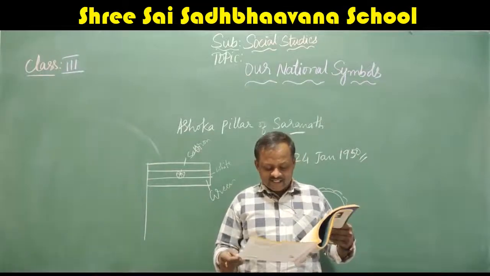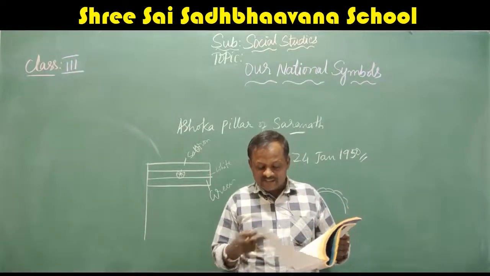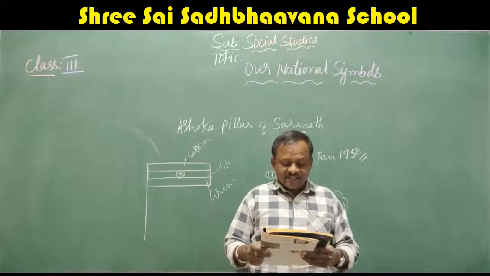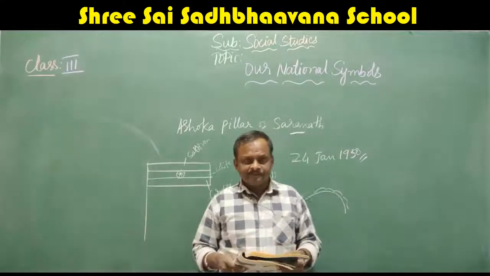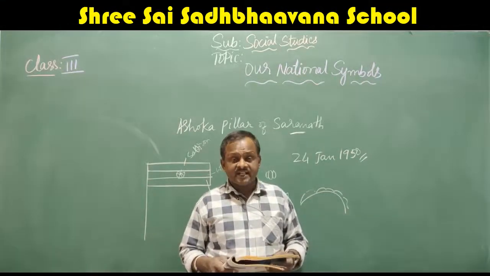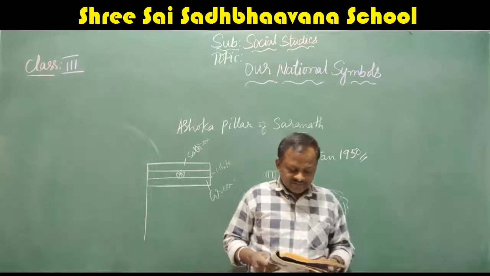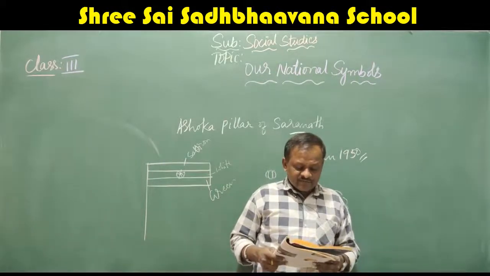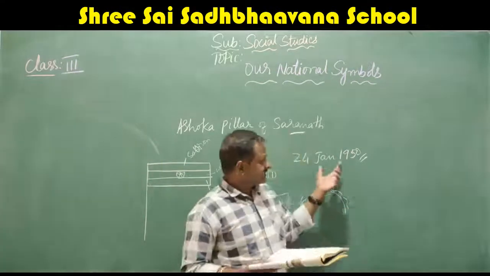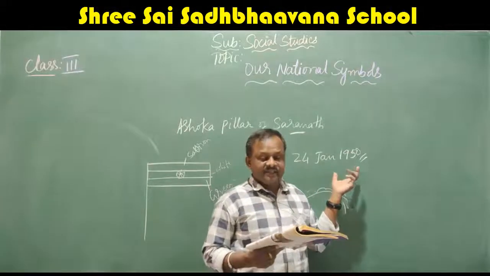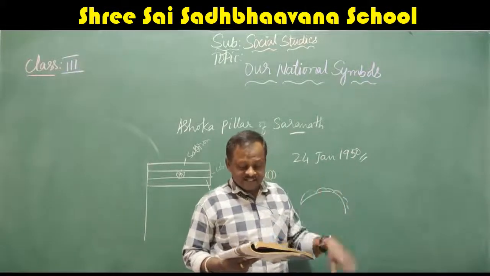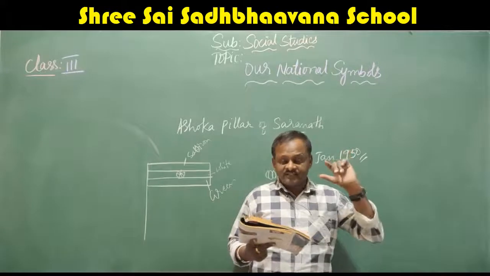So which is our national song? Vande Mataram, written by Bankim Chandra Chatterjee. The national anthem is written by Rabindranath Tagore. That is Jana Gana Mana. On 24th January 1950 we adopted this as our national anthem. So it consists of 5 stanzas.